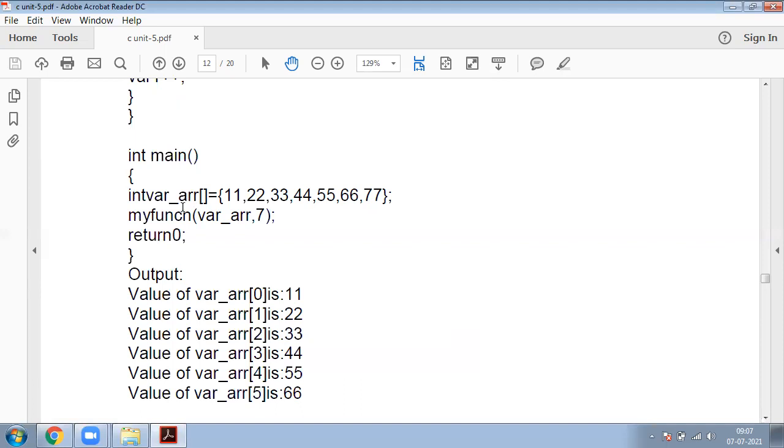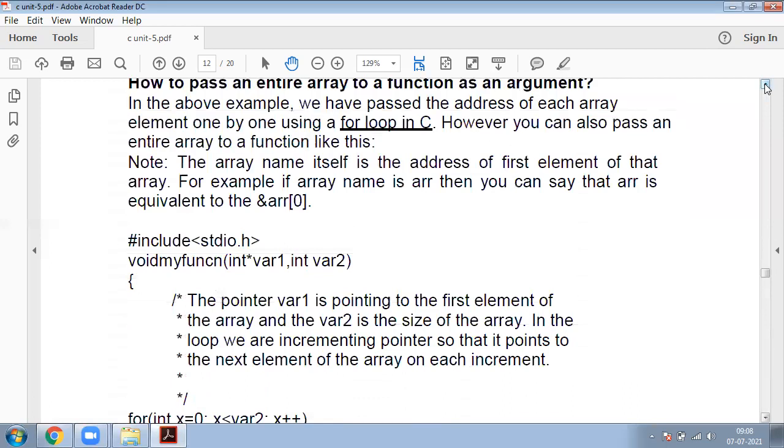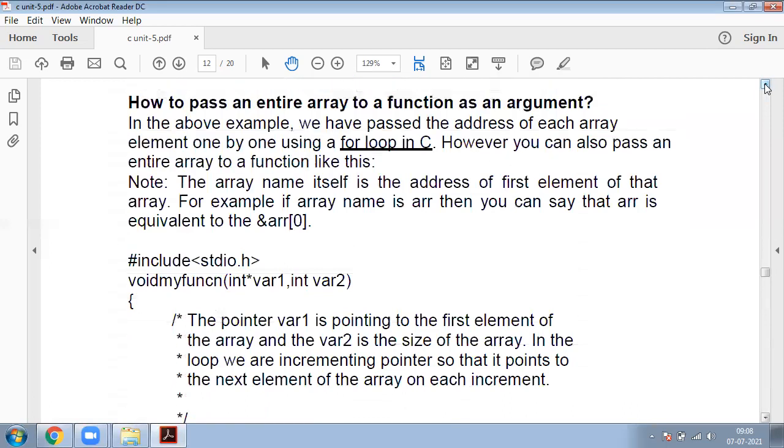Now coming to this, this is my function calling. This function is already declared before the main. This is my actual parameter, array comma 7. This is my actual argument. Now return 0, and close this. So this is a simple example to demonstrate how to pass an entire array to a function as an argument.